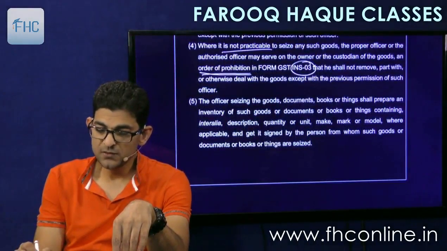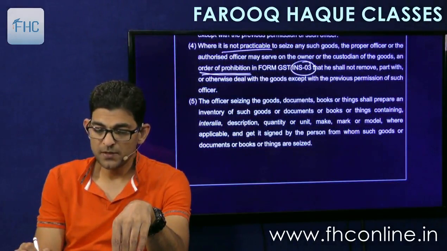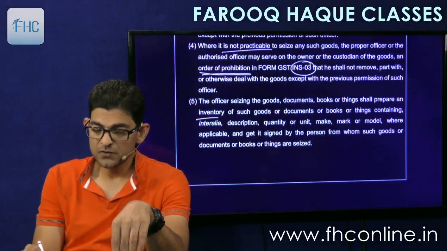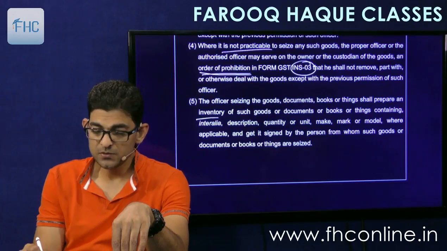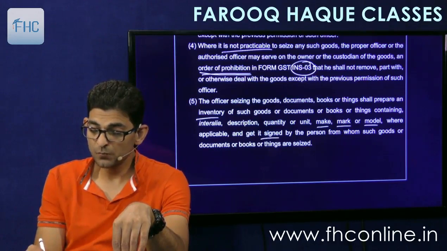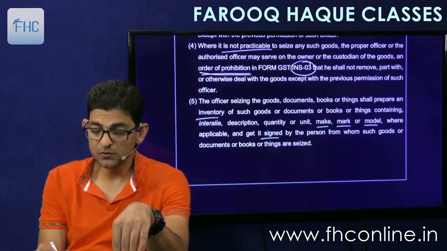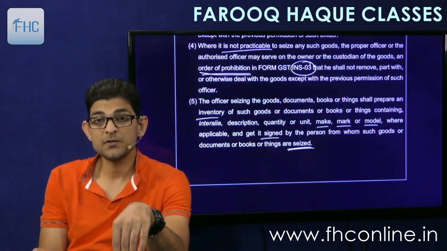And the officer seizing the goods, documents, books or things shall prepare an inventory of such goods or documents or books or things containing inter alia the description, quantity or value, make, mark or model where applicable, and get it signed by the person from whom such goods or documents or books or things are seized. Simple.